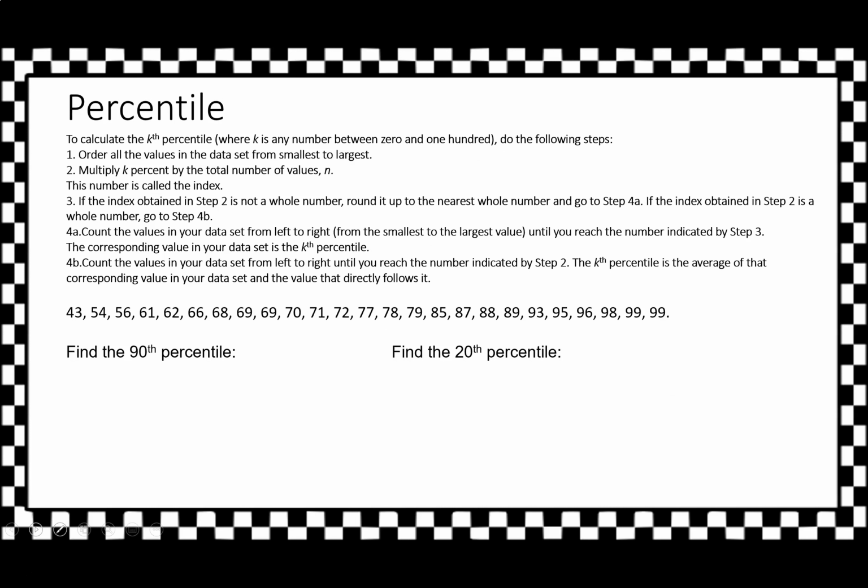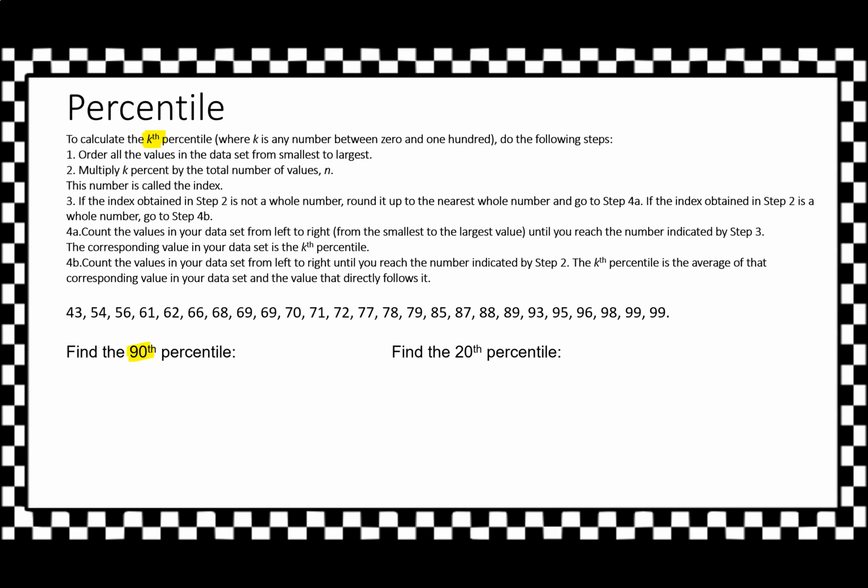Now we're going to calculate percentile, and let's look at the instructions here. To calculate the kth percentile, where k means something like, in this case, the 90th percentile, our k is going to be 90. We're going to order all the values in the data from smallest to largest. Have we done that? Why, yes, we have. So we're already done with step 1.